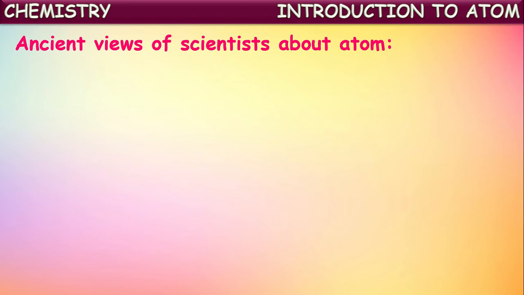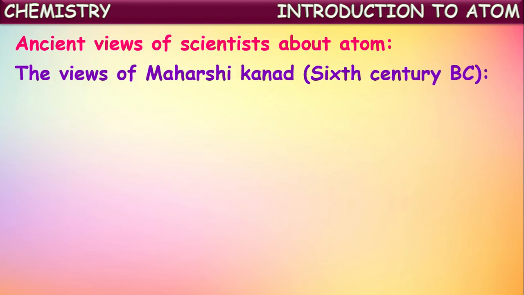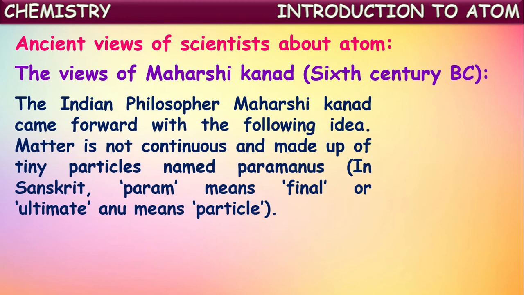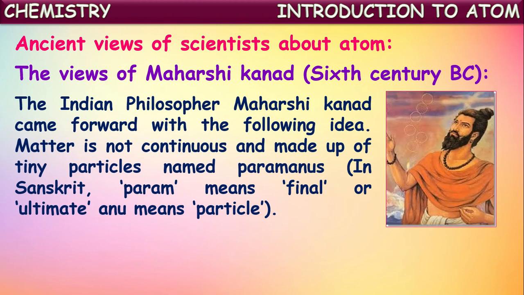Let us see some ancient views of these scientists about the atom. The view of Maharshi Khanna. So the Indian philosopher Maharshi Khanna came forward with the following idea. In the 6th century BC itself, he proposed this idea of the atom. He told that matter is not continuous and is made up of tiny particles called anus. These anus are made up of still smaller particles called paramanus. This paramanu represents the ultimate particle of every matter.